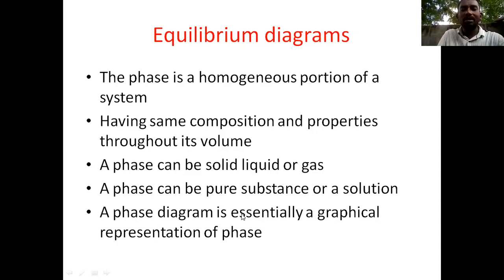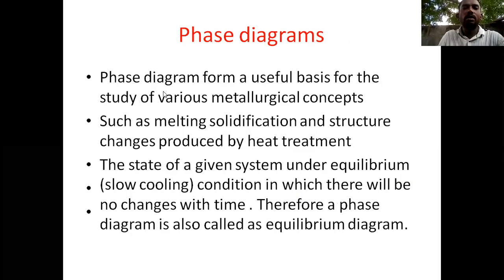Next, a phase diagram is essentially a graphical representation of the phases. Why is it essential? Because it is a graphical representation of the phase. From this graphical representation only, we can find out the phases present in particular elements or particular metals.